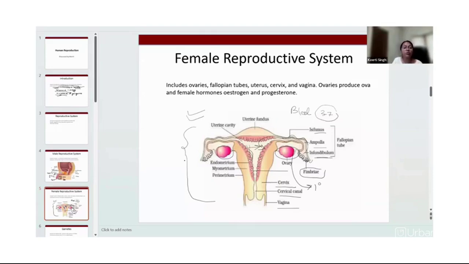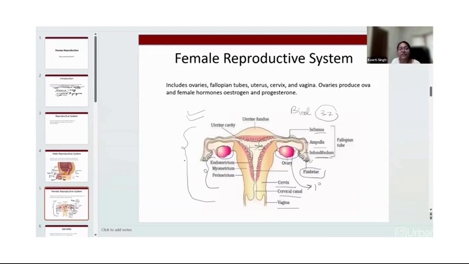Okay, this is because the ovum that the ovary is generating is not going to be fertilized by the sperm. So this is an overview of the female reproductive system. See, in this diagram, this layering is also mentioned. This layering is actually the part of the inner lining of the uterine cavity.